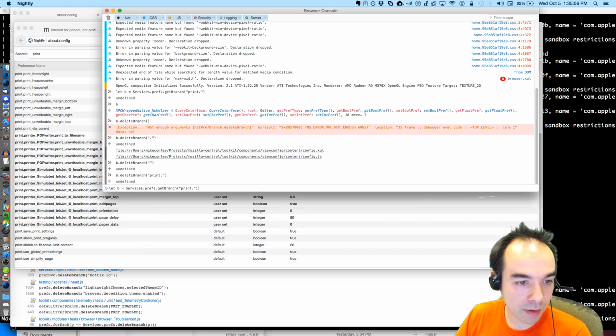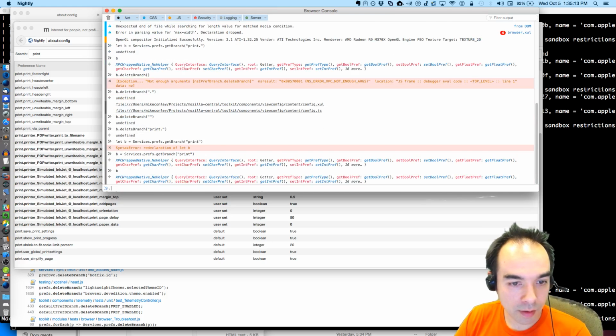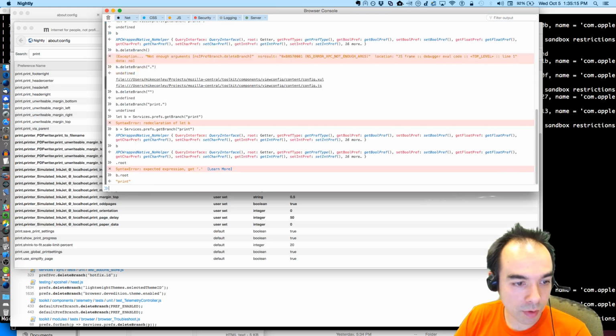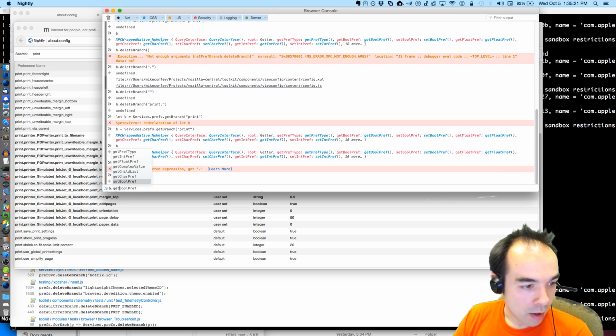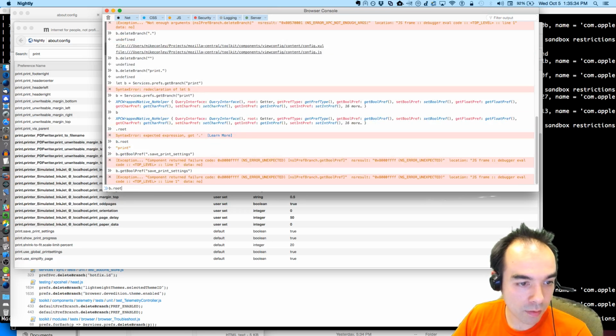Maybe I should get branch equals b dot root, b dot get bool pref dot save print settings, or maybe like this. No, so maybe b does need to have the dot.